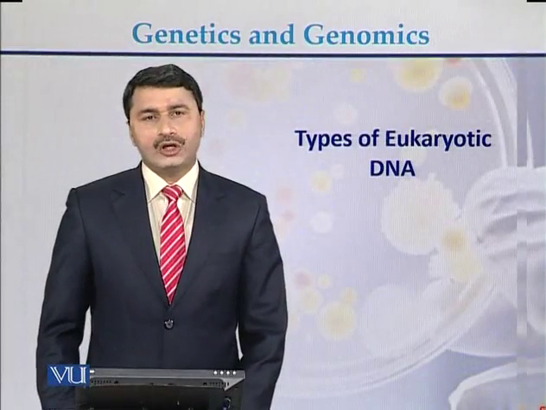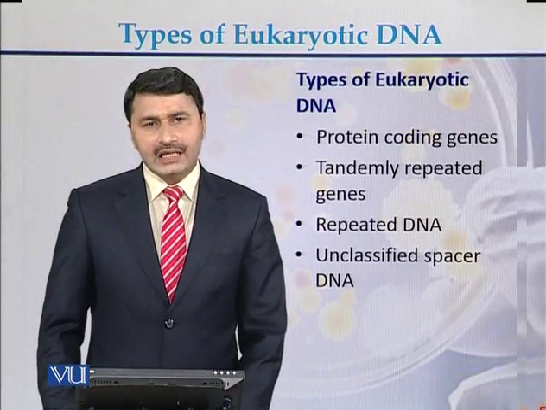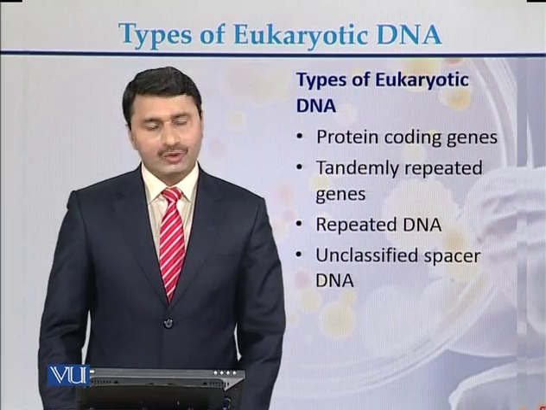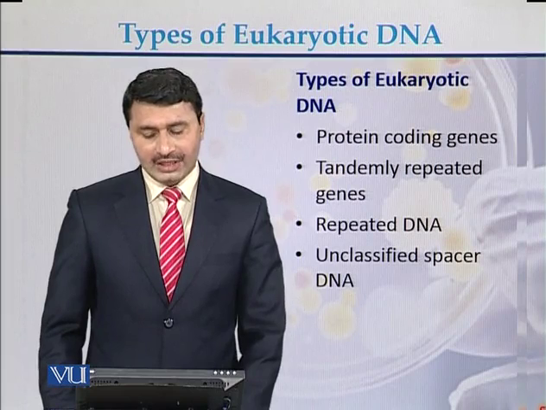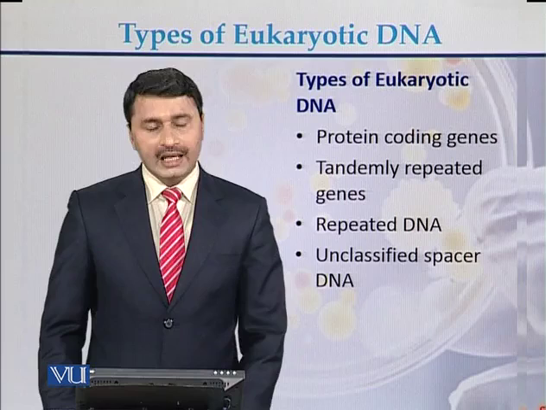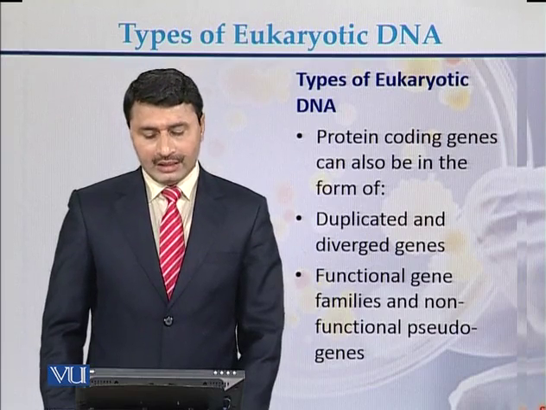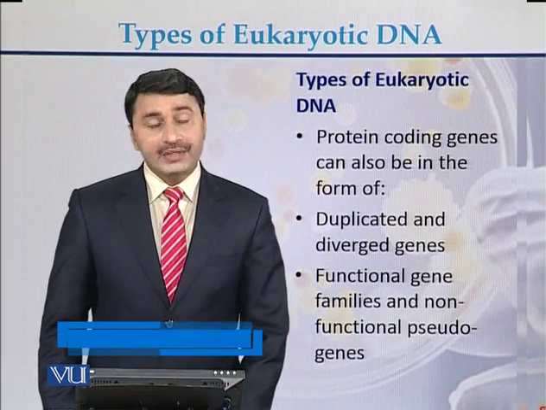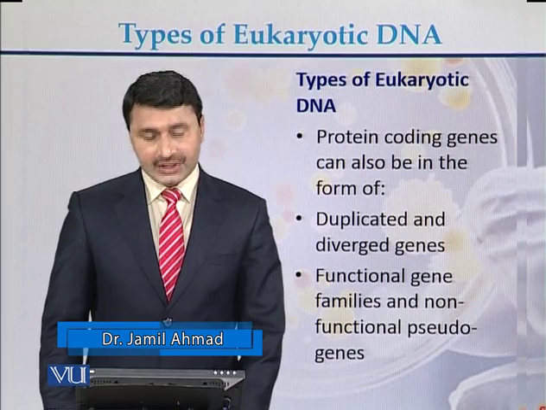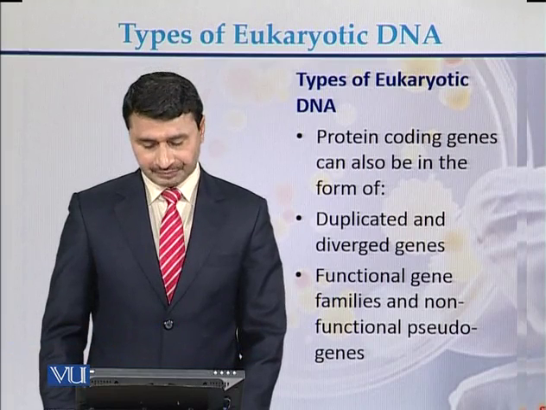Types of eukaryotic DNA. There are different types of eukaryotic DNA. It can be in the form of protein coding genes, randomly repeated genes, repeated DNA, and unclassified spacer DNA. Protein coding genes can be in the form of duplicated and diverged genes, functional gene families, and non-functional pseudogene families.